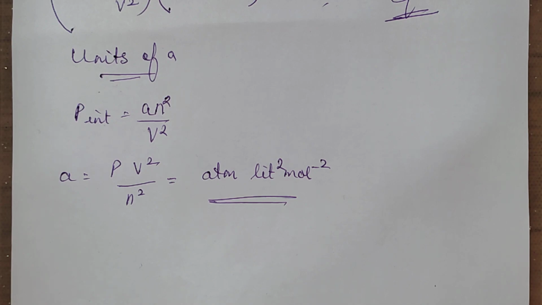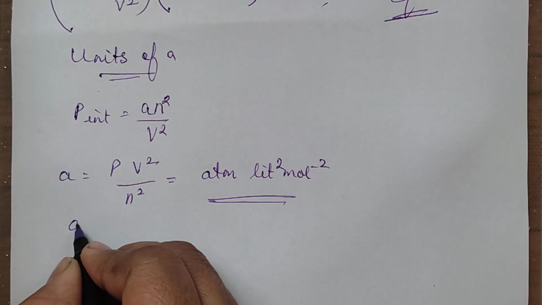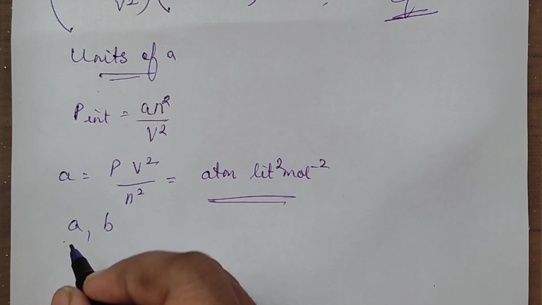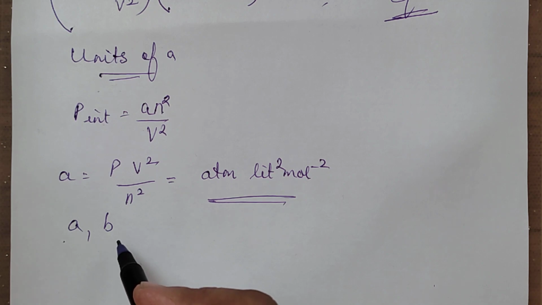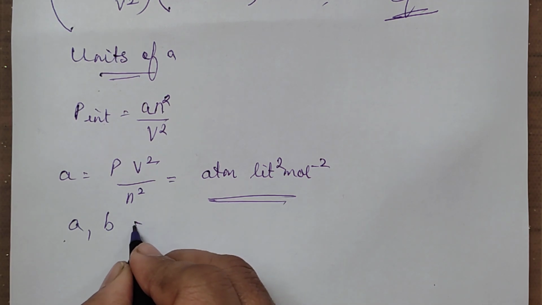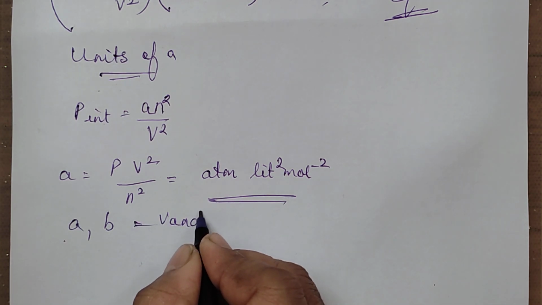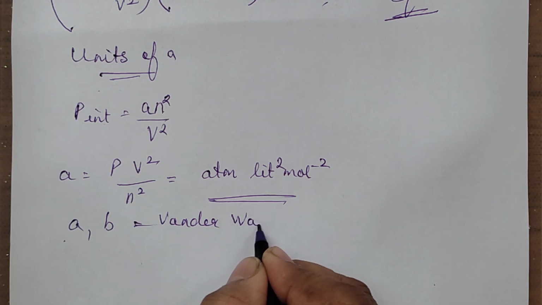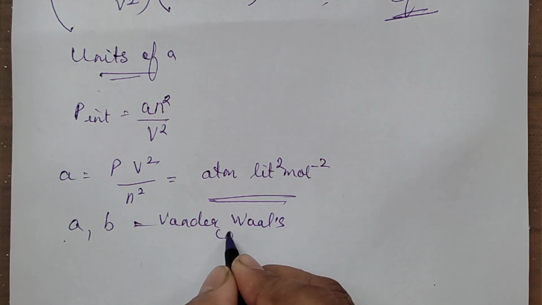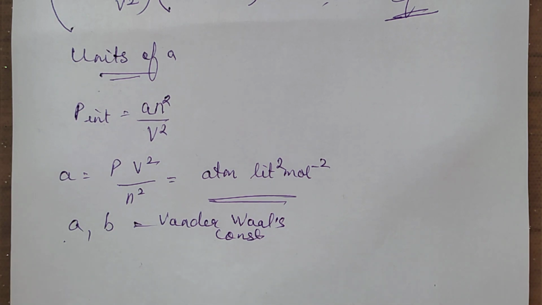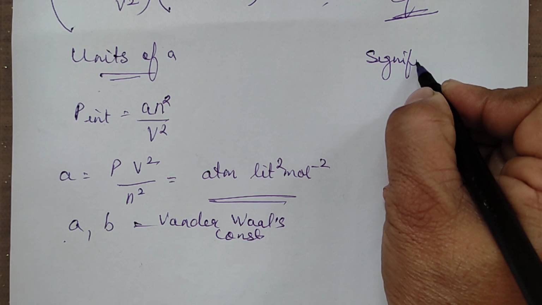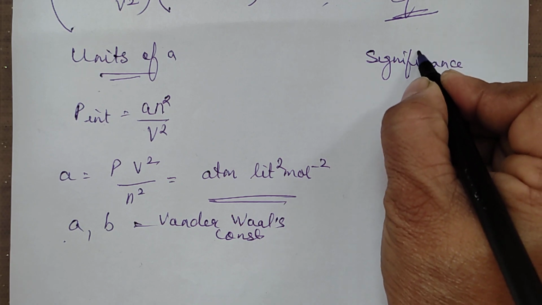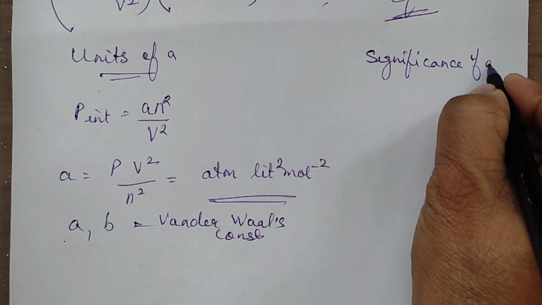It is also called the van der Waals constant. So we say a and b: a is the constant we use in pressure correction, and b is the constant we use in volume correction. Both are referred to as van der Waals constants. Now, significance. What is the significance of a? That we will see.